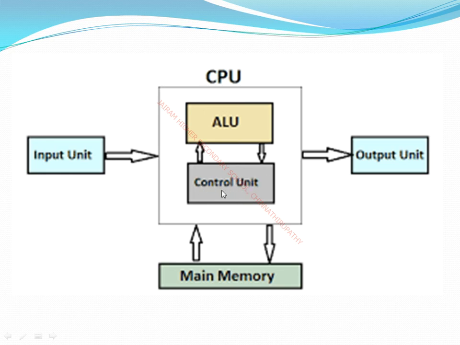For example, if you give 2 values on the keyboard, the control unit gives a signal to the input unit that it should get 2 values from the user. Then the control unit gives a signal to the ALU to perform mathematical operations on that data. Then it gives a signal to the output unit to display those values on the screen. So this is the way the control unit acts.